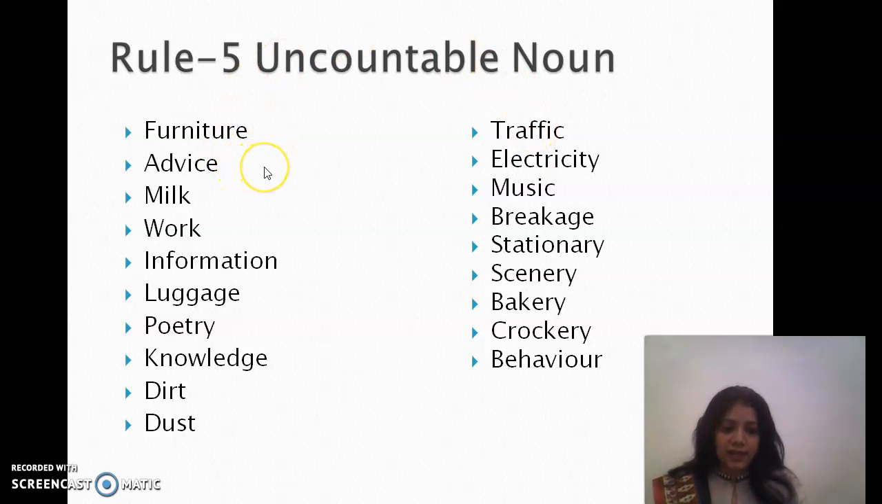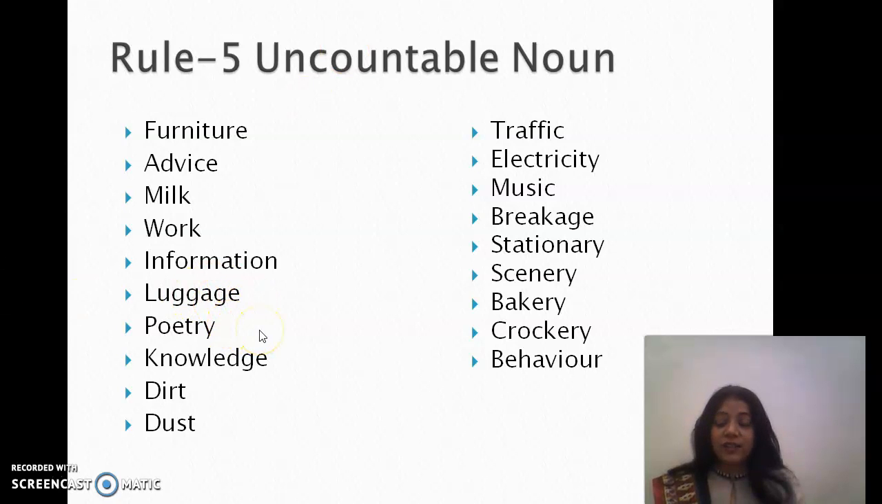Similarly, we have advice. Even if somebody has given you a lot of suggestions, you would always say, I have received a wise advice, or I have received advice from him. Same goes with milk, work, information. I have received no information. I have received a piece of information, but it is never informations. All the pieces of information are correct. A plural verb can also be used, but in a different way. We will not be using S or ES with these words, like the example I have just given: all the pieces of information are correct.